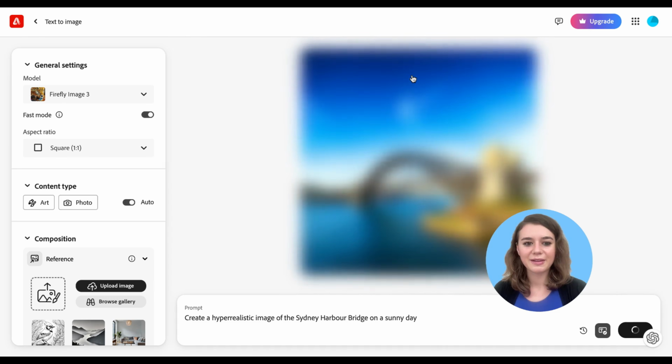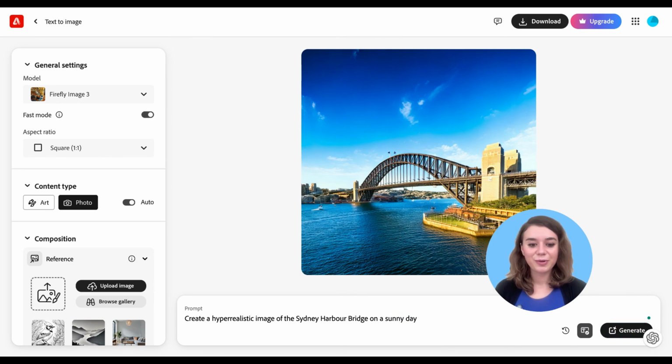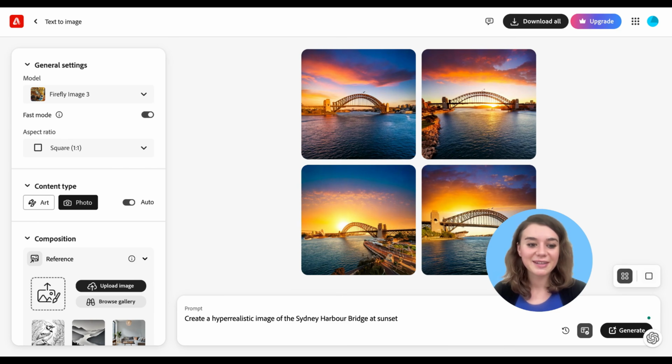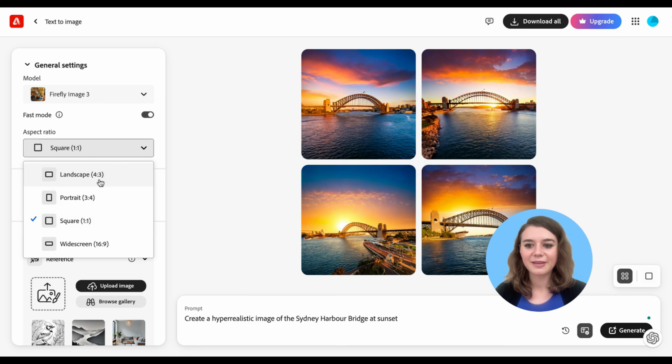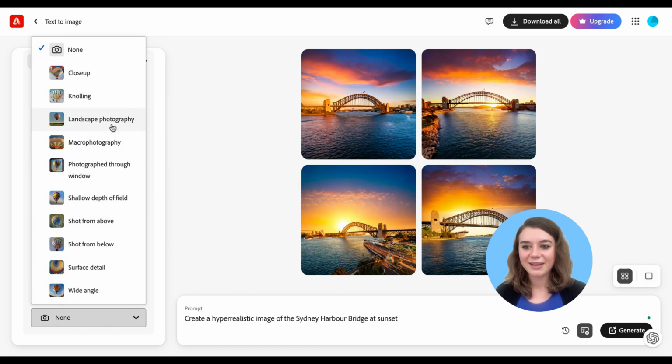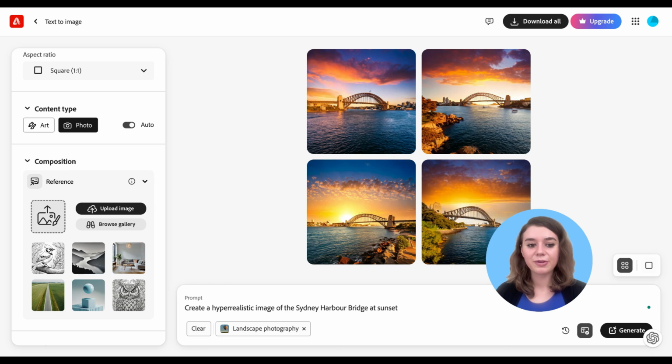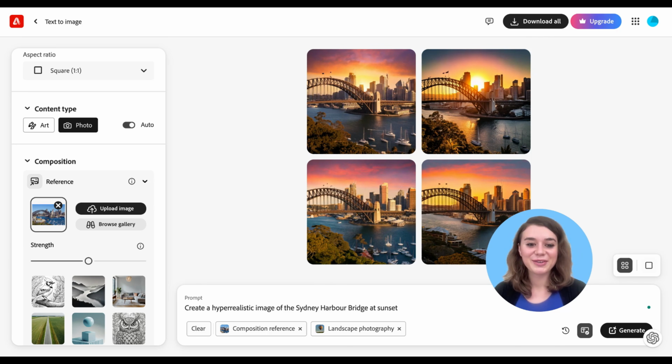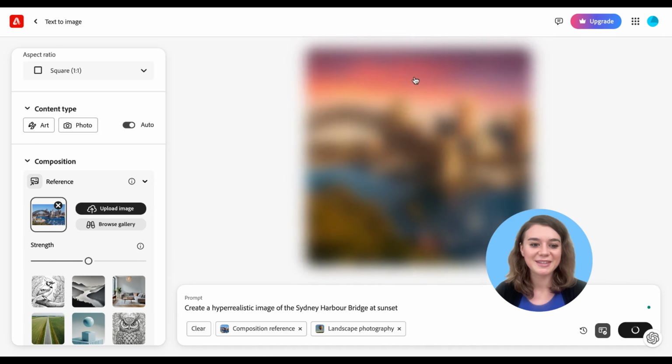You can also upscale the image. And if you want a different vibe, you can just change it to at sunset, which already is a great result. And then you can also change the aspect here. You can change the color and the tone, the lighting, the camera angle. Or you can also upload a reference image if you have a very specific vision. That already looks very professional to me. It might fully replace the need for stock images.